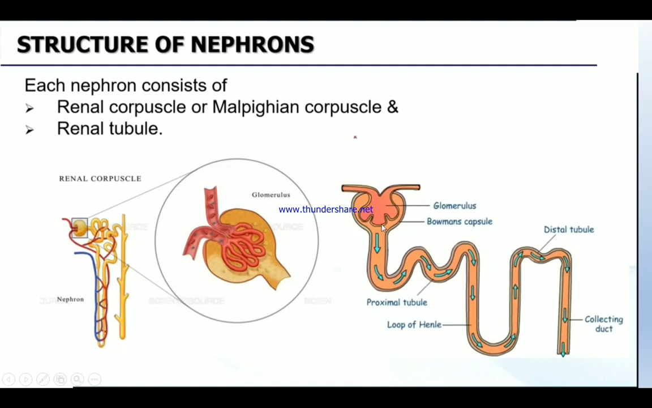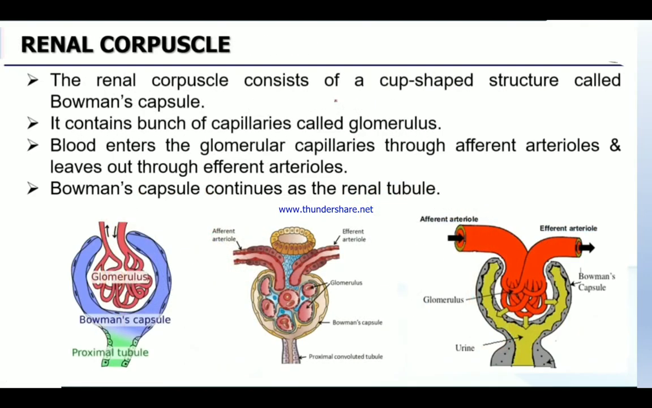Okay. And then the renal tubule. So this area, renal tubule and Malpighian corpuscle, are the two very important parts of the nephron. First we will see about the renal corpuscle.